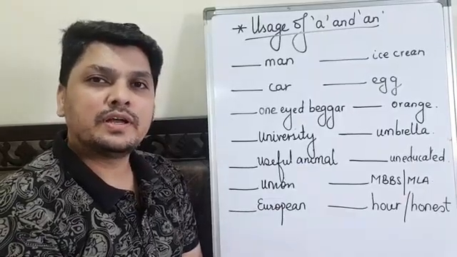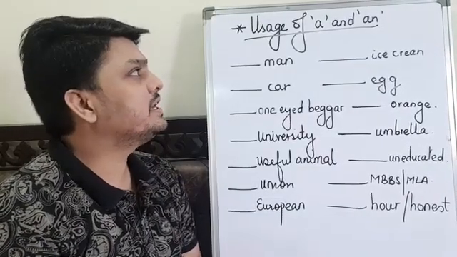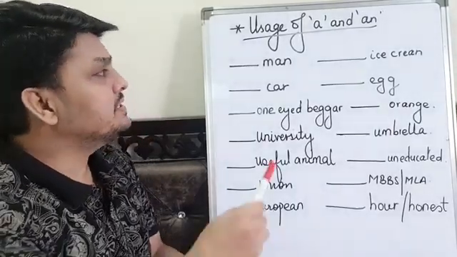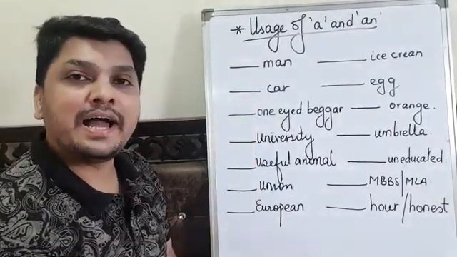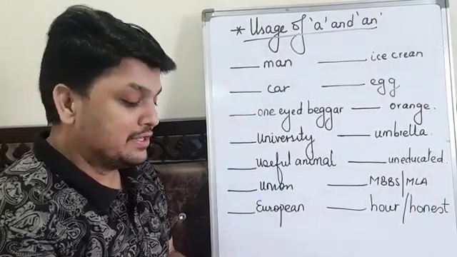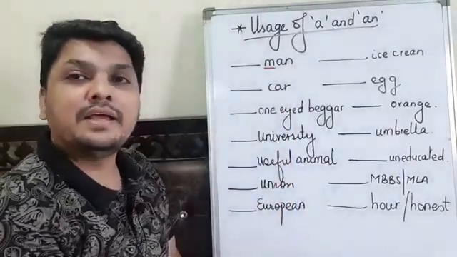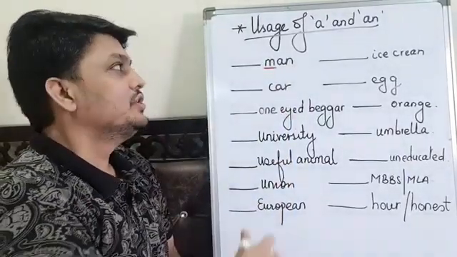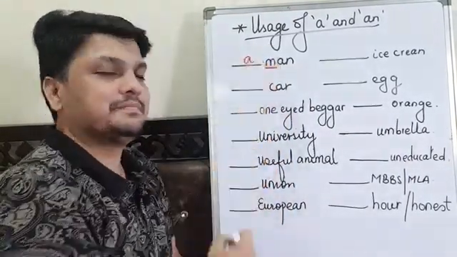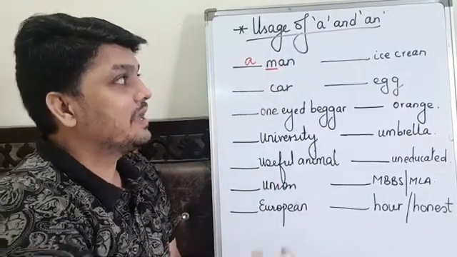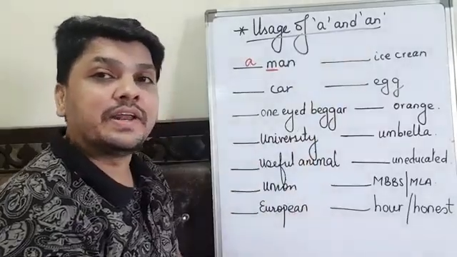Okay students, let us learn the usage of a and an. Now students, here it is given dash man. Here you can see the letter M is a consonant sound, so I will use a man. Dash ice cream.